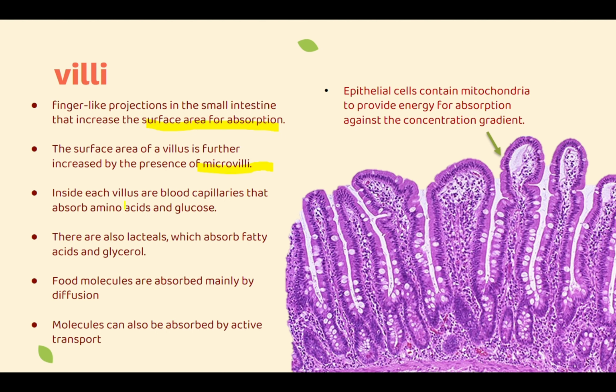Inside each villus are blood capillaries that absorb amino acid and glucose and water. There are also lacteals, which, as we said earlier, absorb fatty acid and glycerol. Food molecules are absorbed mainly by diffusion.